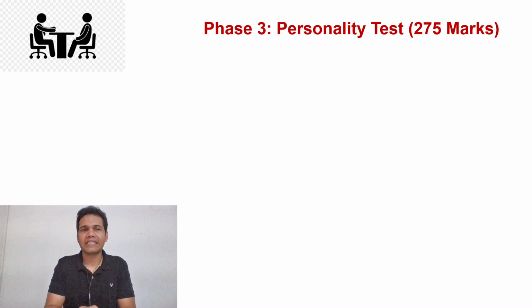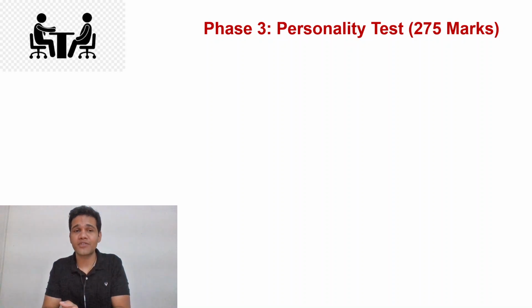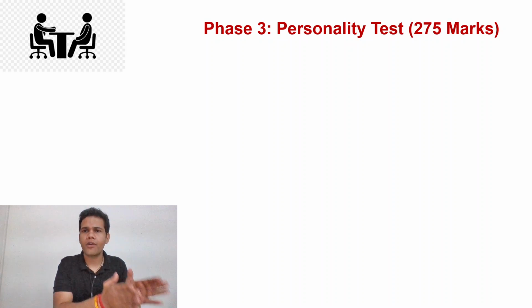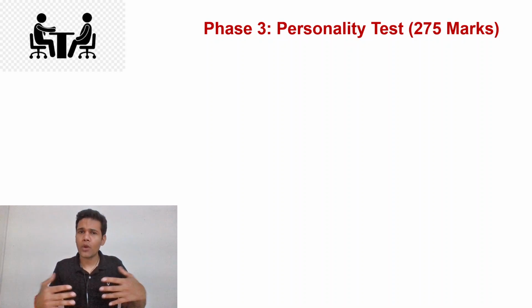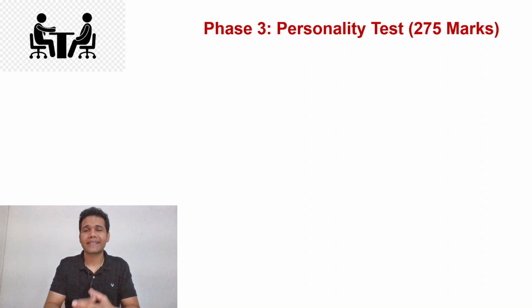So after you have successfully dealt with your personality test, 1750 marks for your mains and 275 for your personality test, overall it is 2025 marks, and a merit would be decided, and on the basis of the cutoff you will be declared whether you are selected or not.